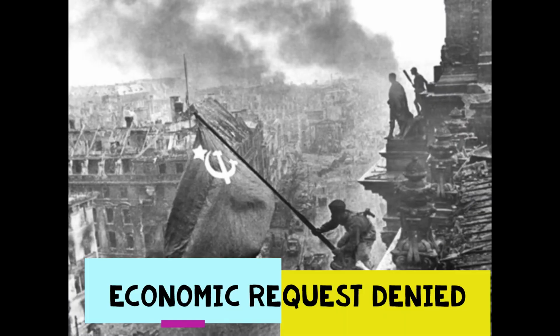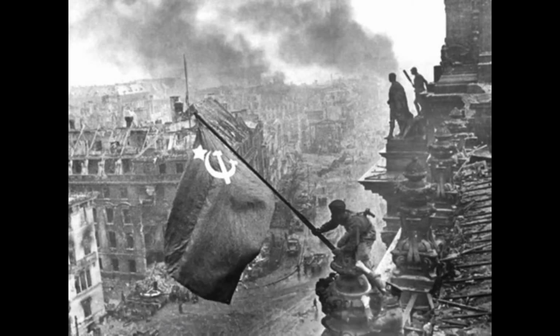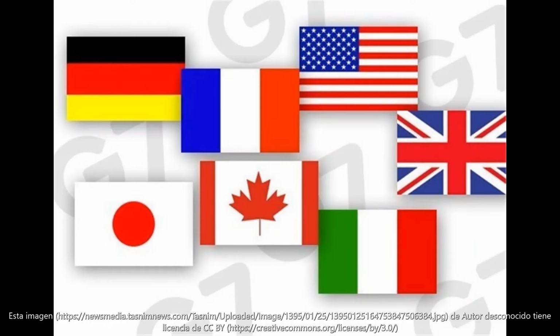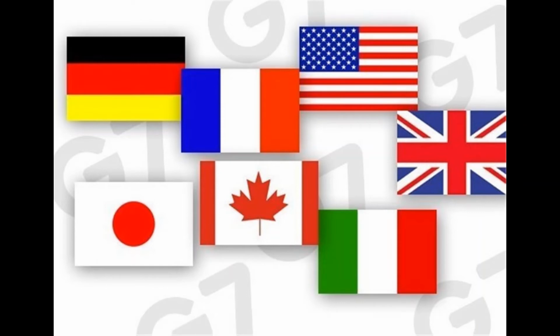5. Economic request was denied. After the failure of Glasnost and Perestroika, the USSR was in a very difficult situation that involved a hard economic crisis. That's why Premier Gorbachev tried to obtain financial support from the G7. But the group refused to give him financial support because it was very risky.